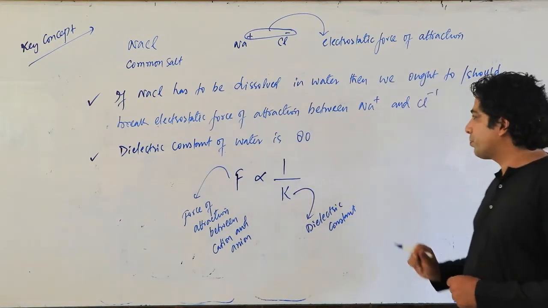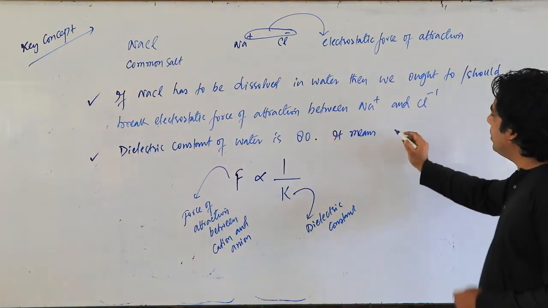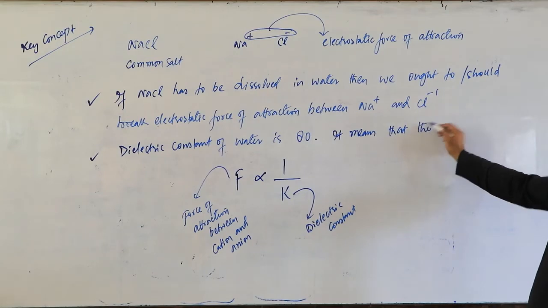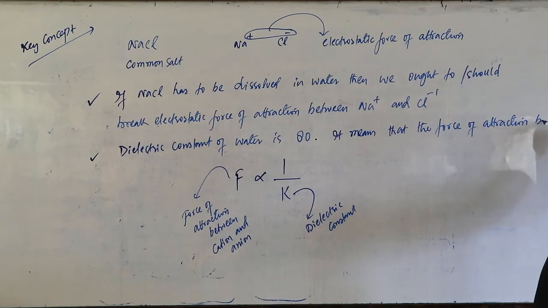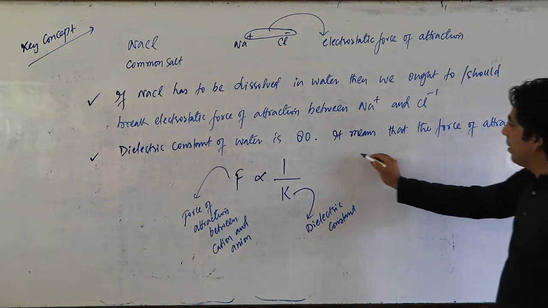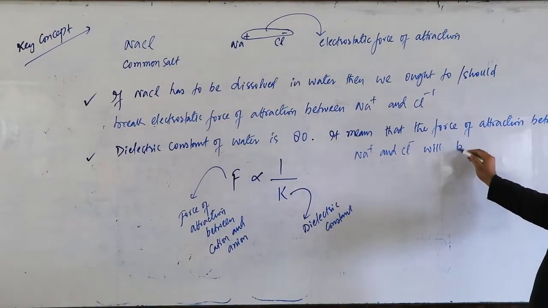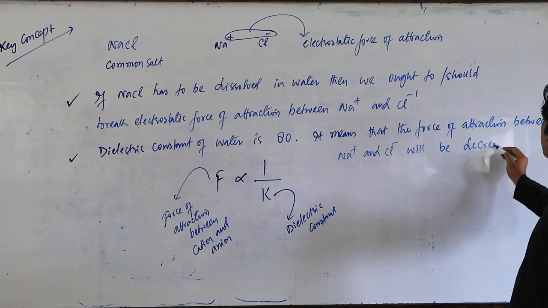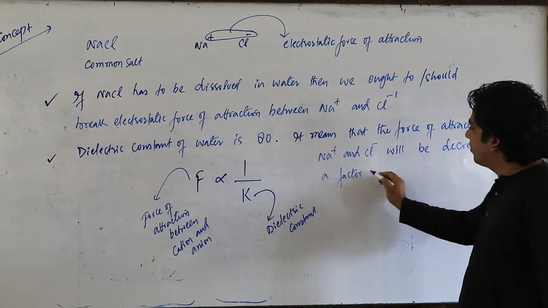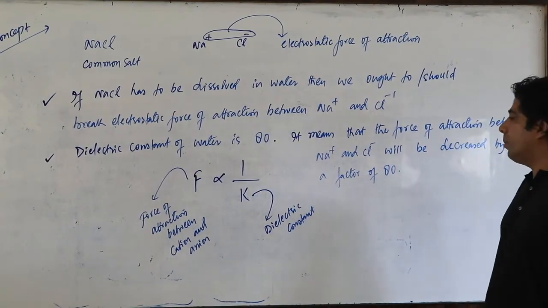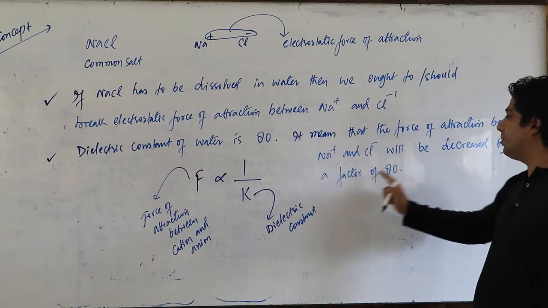So what does it mean? It means that the force of attraction between Na+ and Cl- will be decreased by a factor of 80.